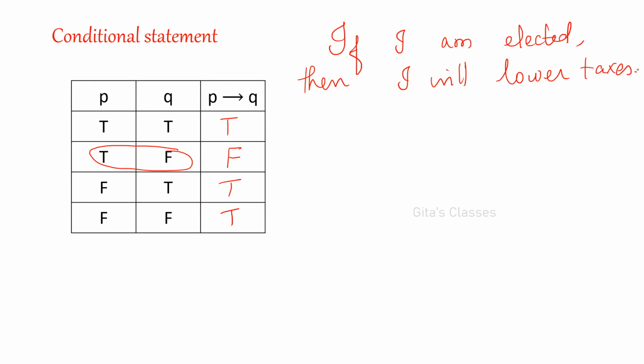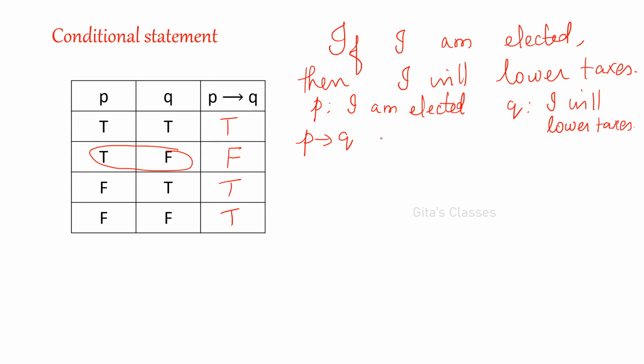So people will think that, okay, if this lady is elected, then we need not pay much tax, so she will lower the taxes. So if I am elected, first P, there are two sentences. P is I am elected. Q is I will lower taxes, right? I will reduce the taxes. Suppose now P conditional Q. This is our given statement, P conditional Q.